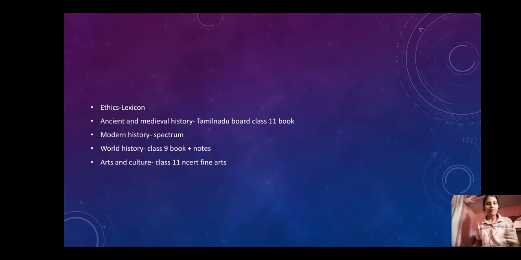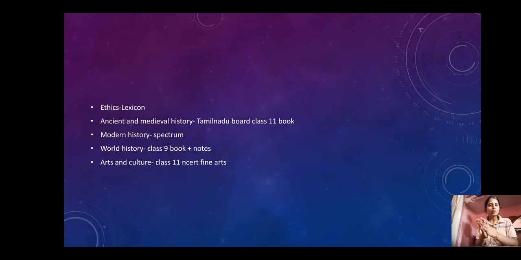Then for ethics, you can go for Lexicon, as there are many case studies there. Ancient and medieval history, Tamil Nadu board class 11th textbook. For modern history, you can go for Spectrum. World history, class 11th books, and the class 9th book of social science, and from there only a few selected chapters on world history, like the chapters on world wars, a chapter on the French Revolution, such chapters.